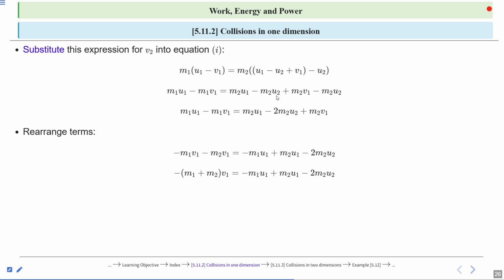Take v1 common, so it will be minus m1 plus m2 into v1 is equal to minus m1 u1 plus m2 u1 minus 2 times m2 u2. So don't be confused here. This is just simple mathematics.